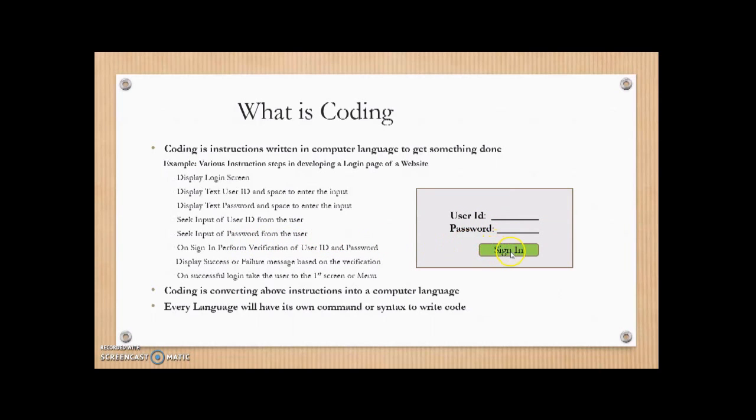And once the user clicks on sign in or a login button, perform verification of user ID and password. Typically, when we are logging in, after we provide user ID and password, we click on login or sign in. At that point of time, our user ID and password is verified by the backend system, and based on that, we get a success or a failure message based on the verification, and on successful login, the user is taken to the menu or the first screen. So these are the logical set of instructions that we have created to create a login screen, right?